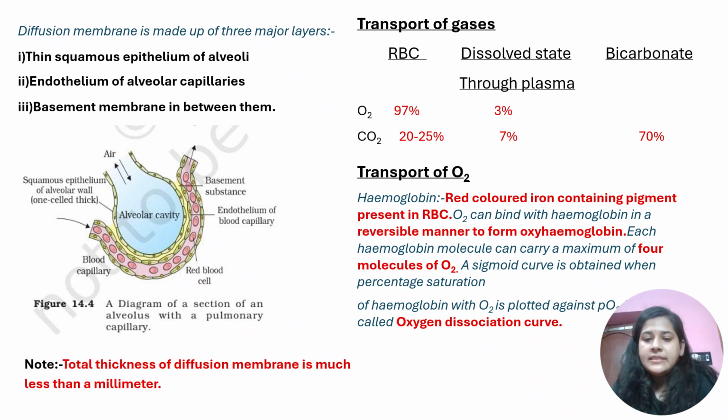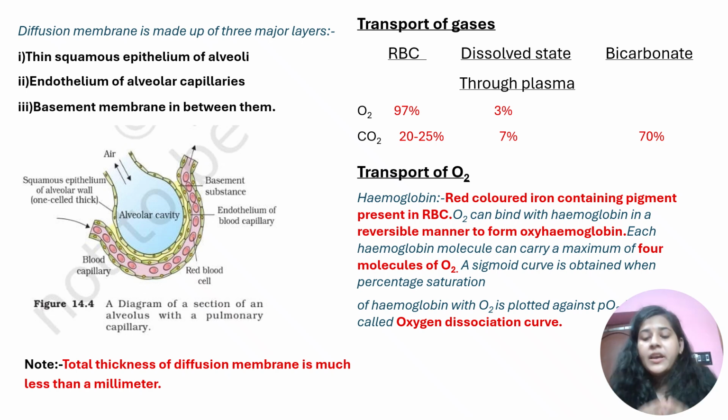One thing: oxygen will bind with hemoglobin when it is being carried through RBC. How is it carried through RBC? It will bind with hemoglobin. That's why hemoglobin is a very important factor in our body. And when oxygen binds with hemoglobin, it binds in a reversible manner. You need to remember this. They can give you a statement like oxygen can bind with hemoglobin in an irreversible manner to form oxyhemoglobin. They can change this word, reversible or irreversible, or give it as a fill in the blank type of statement also. So you need to remember that oxygen will bind with hemoglobin in a reversible manner.